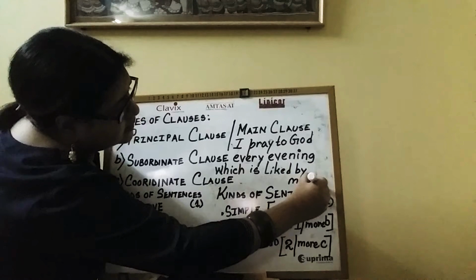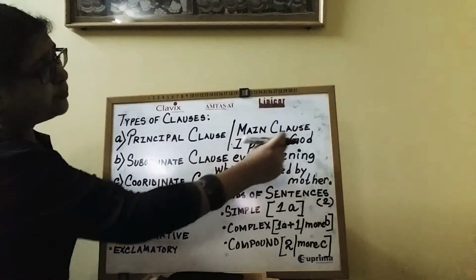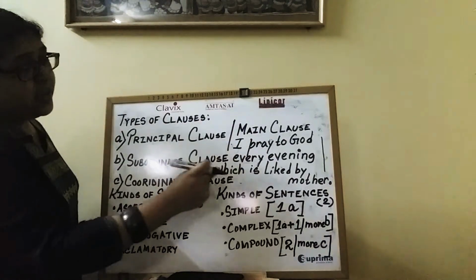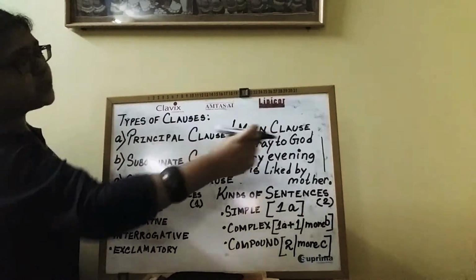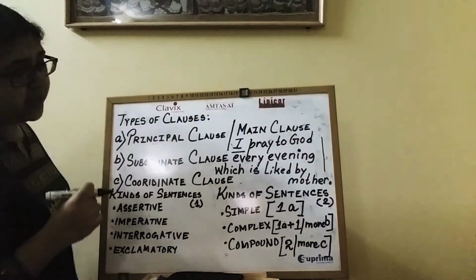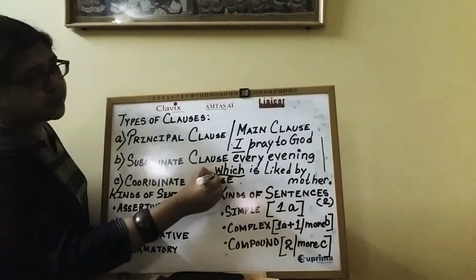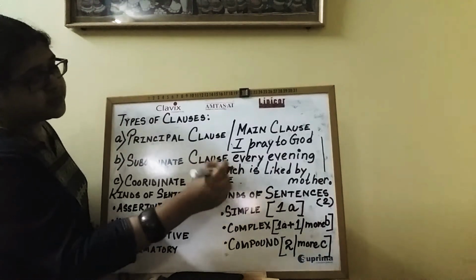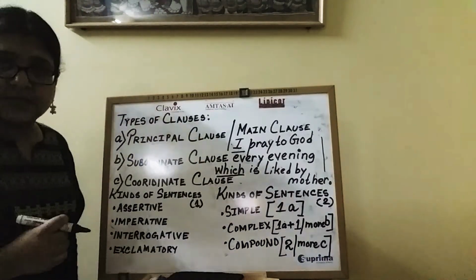Okay? This is the sentence. So, kindly observe. I pray to God every evening. This is clause 1. Which is liked by mother is clause 2. Now you can see, I pray to God every evening has a subject I and predicate pray to God every evening. And in the second part, which is the subject, is liked by mother is the predicate.